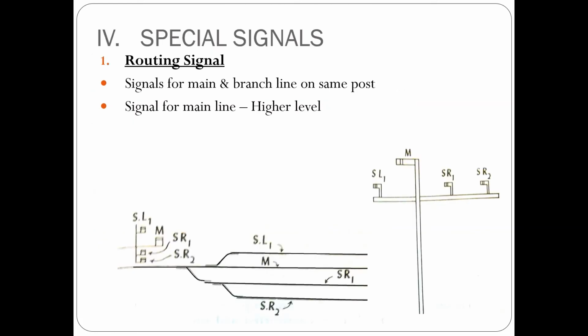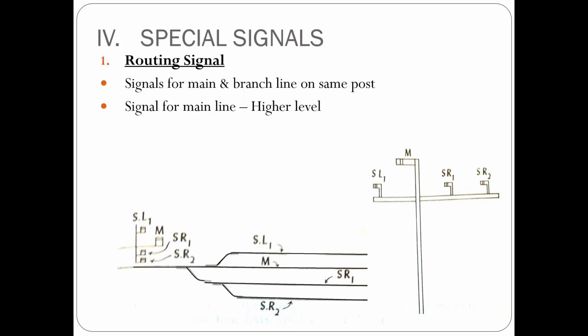Then there are certain special signals also. One is the routing signal. At big stations where a number of lines exist, taking off different routes from the main line, besides one main home signal, routing signals are also provided at the points of diversion. Here you can see the main line is diverted into three other tracks. There is a side left line, a side right line, and two side right lines.